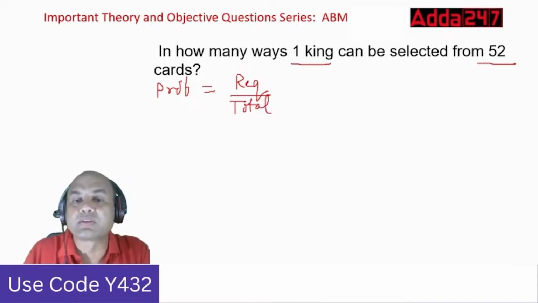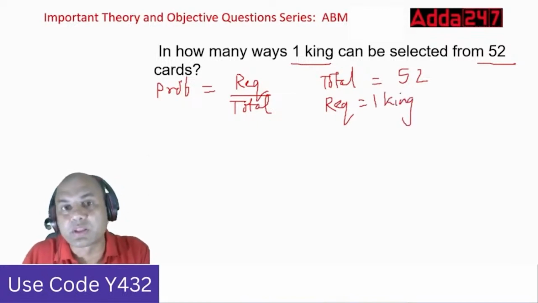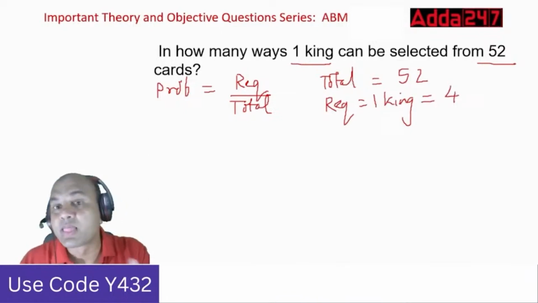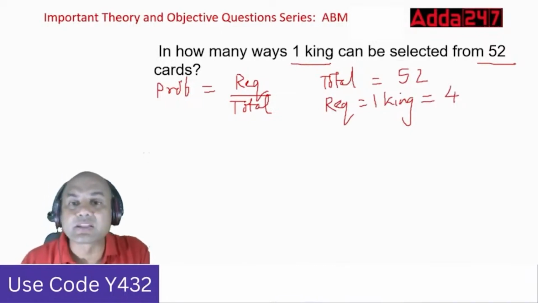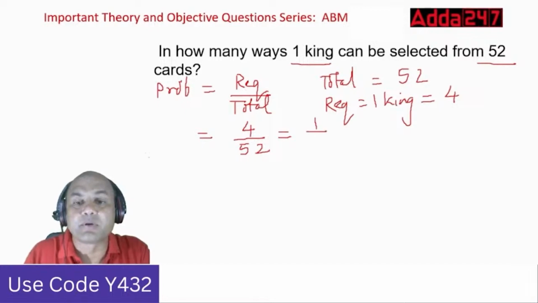What is the total over here? How many cards are there? 52. What is required? Required equals to one king. But one king can be selected from how many kings? Total number of kings are 4. So I can select any one of these 4. Is it given one king of this, one king of that? Nothing. So required equals to 4 over here. So my probability equals 4 upon 52. Now give me the answer. That becomes 1 upon 13.